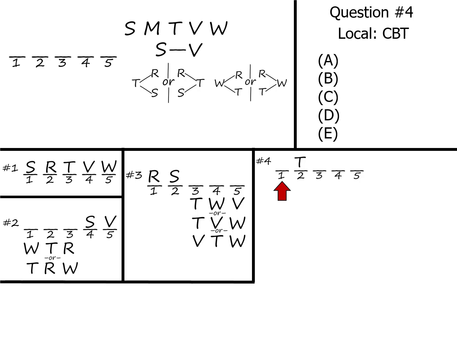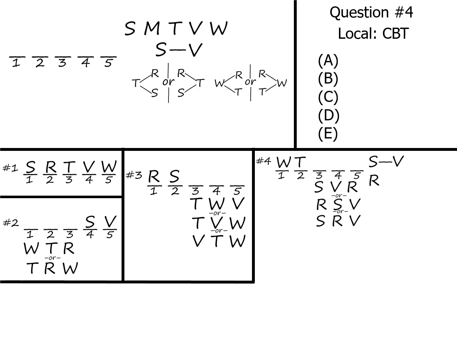So there's only one thing that can be there, the w. And once we've put w there, we have three things left. We have s, which has to be in front of v, and r. And pretty much they can alternate in the pattern similar to how things went in question 3. We could put s and v in front of that r, we could put r in front of s and v, or we could put r in between the s and the v.